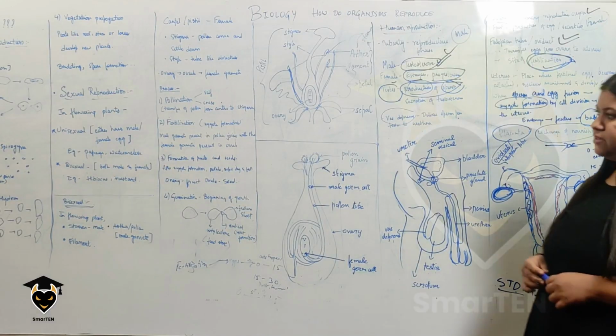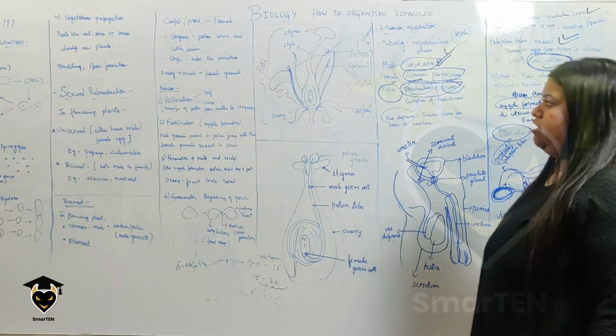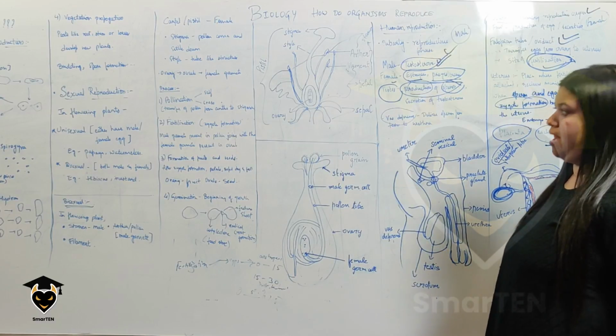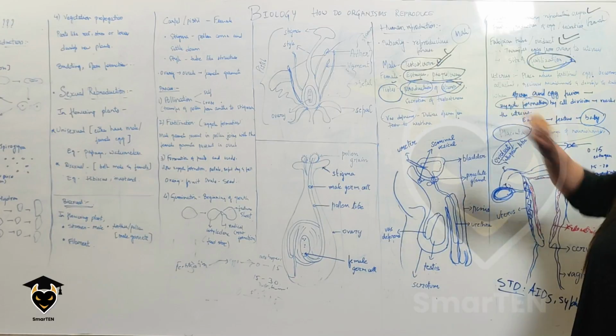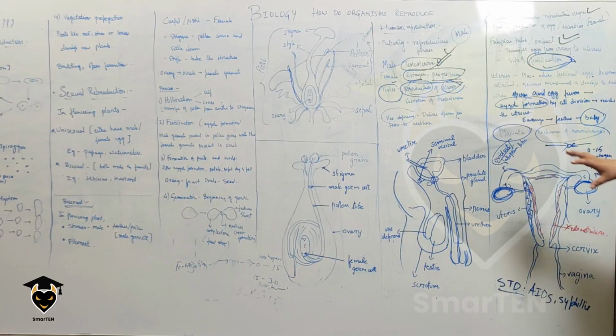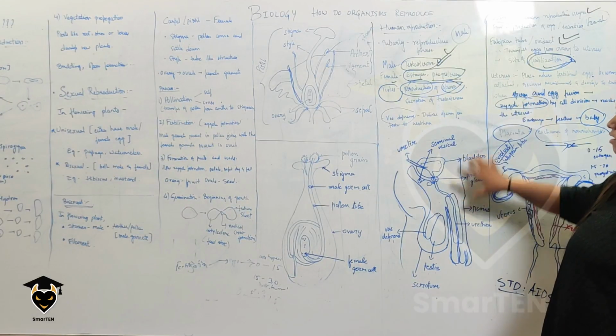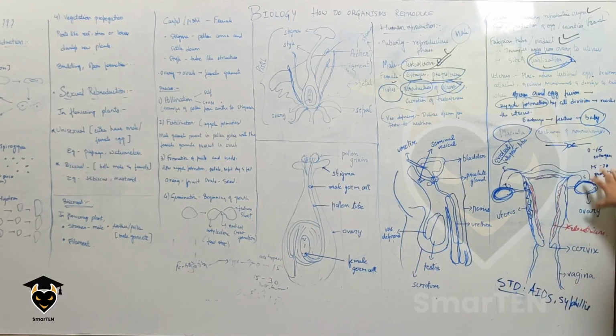So now that we have learned about reproduction in plants, let us now come to the main topic, which is human reproduction. In order to explain reproduction, let us first go through the female reproductive system, the kind of hormones, and what exactly happens in the female reproductive system.